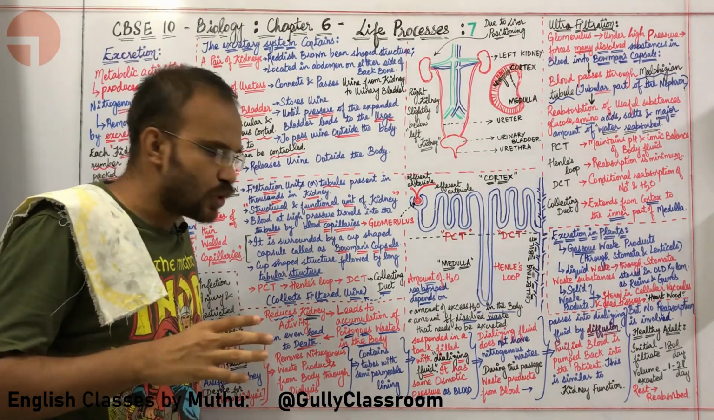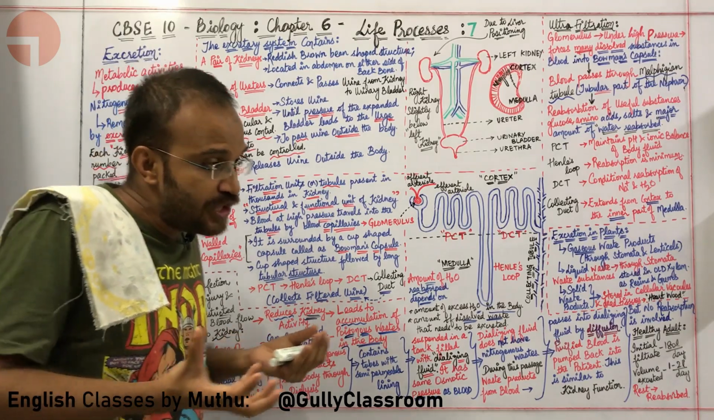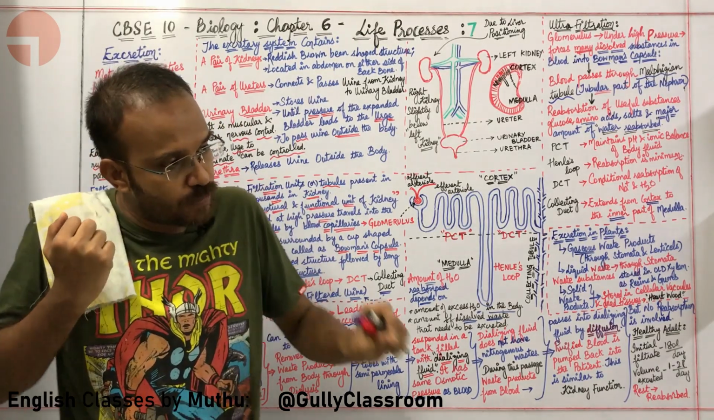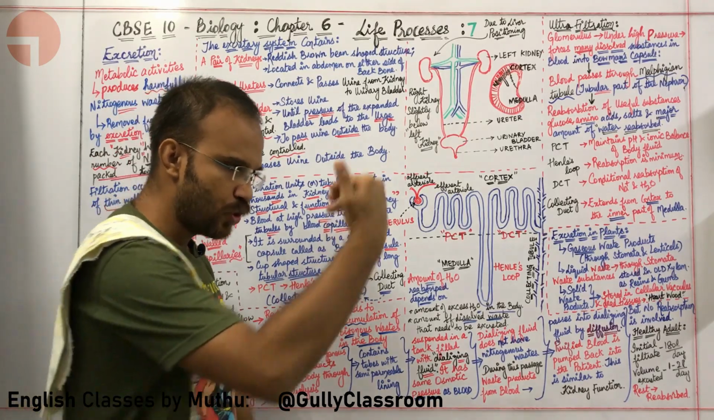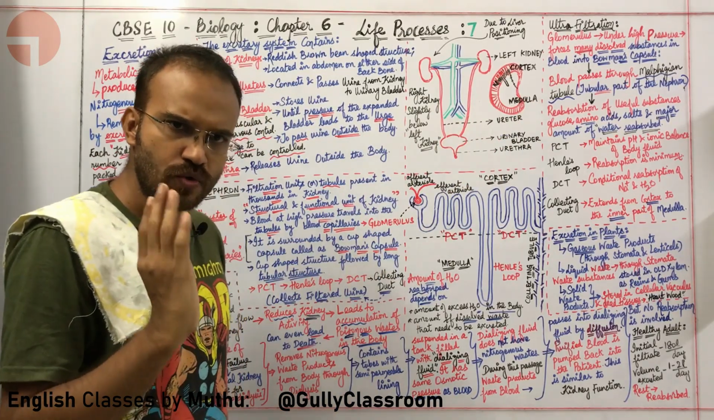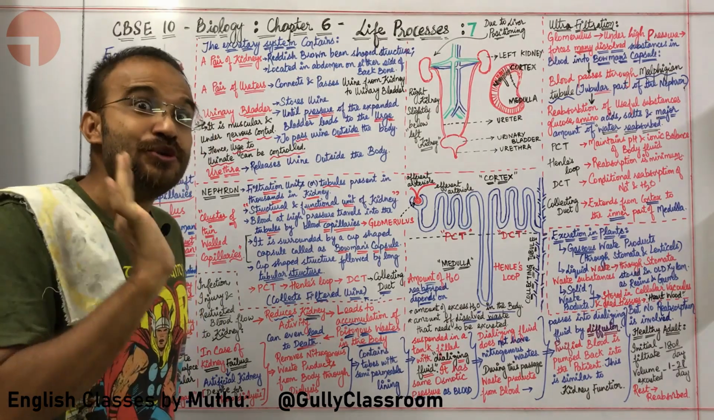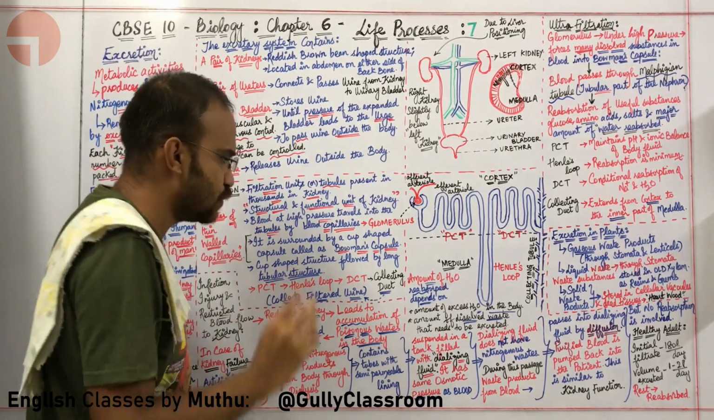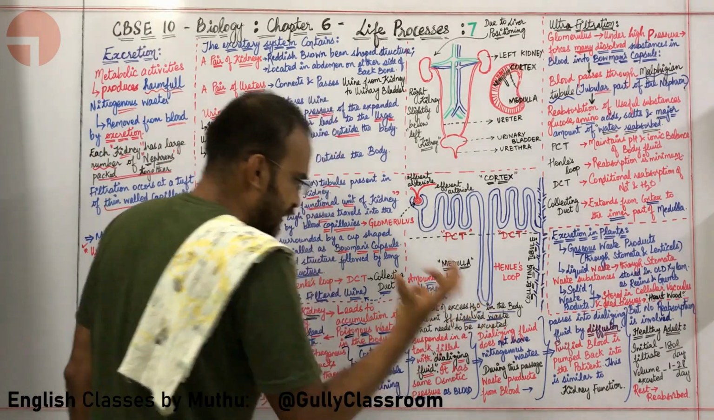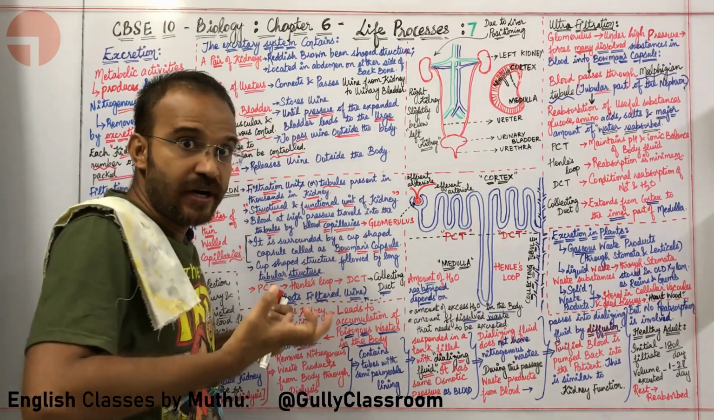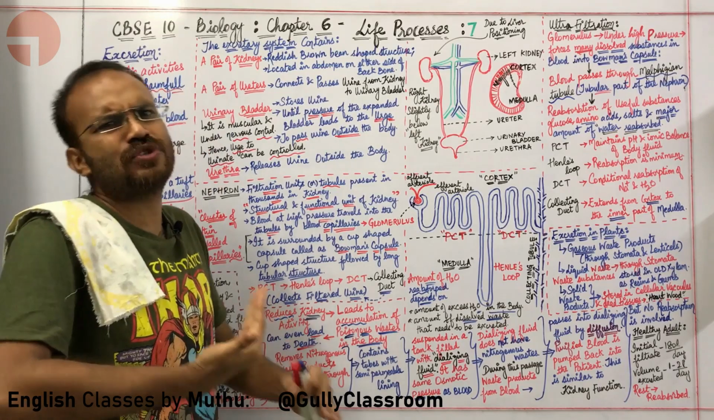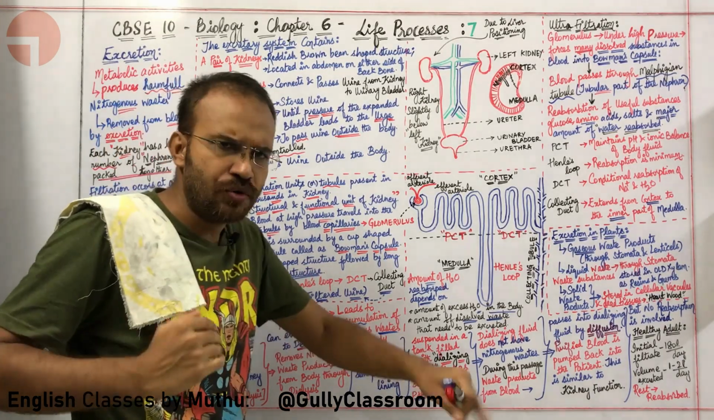Okay, sir. So, if more reabsorption is going to happen, you are going to pass less urine. If less reabsorption is going to happen, you are going to pass more urine. Who is going to decide this? Your own body will decide this. How, sir? The amount of water reabsorbed depends on the amount of excess water in the body. If the body contains more water, less water will be reabsorbed, and more urine will be passed.